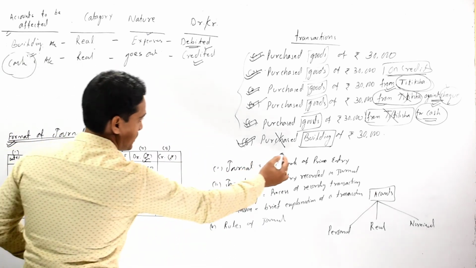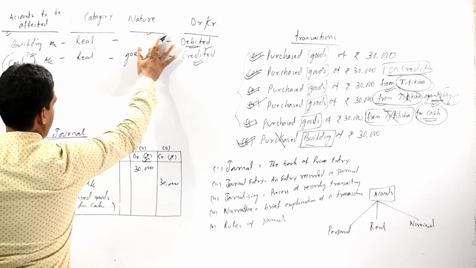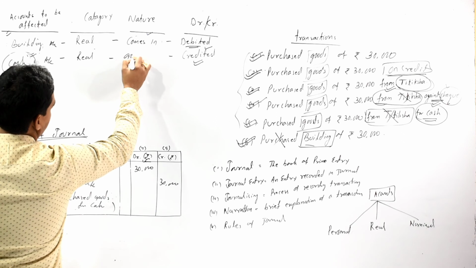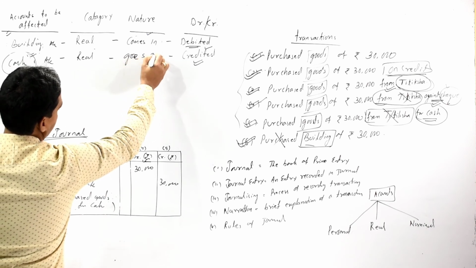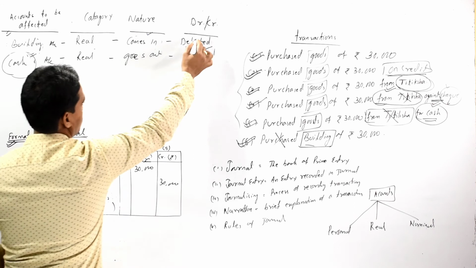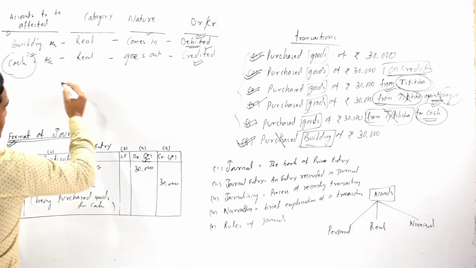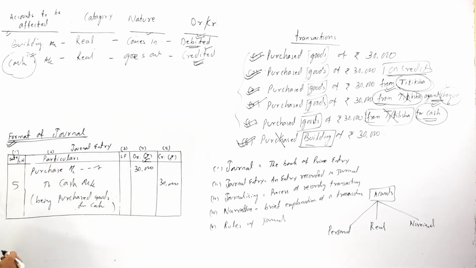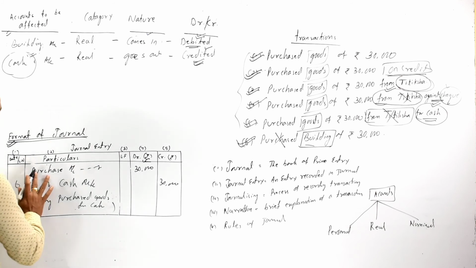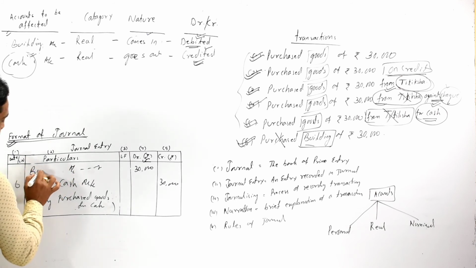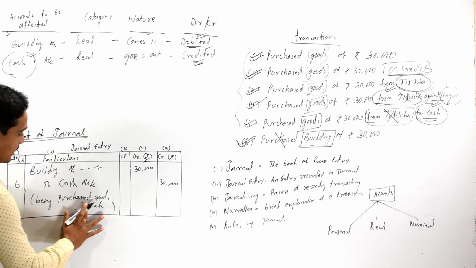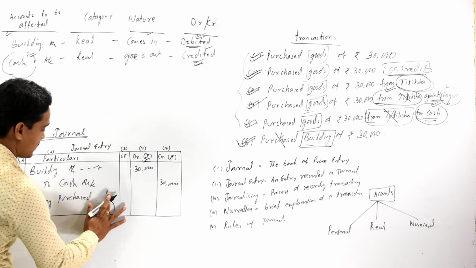As we are purchasing the building, the building comes in and our cash goes out. So building account should be debited and our cash account should be credited as per the rules of real account. So our journal entry of the sixth transaction should be building account debit to cash account, and the narration should be being purchased